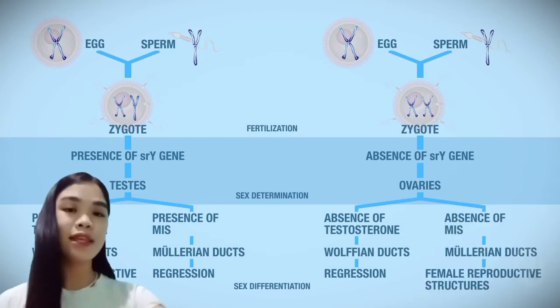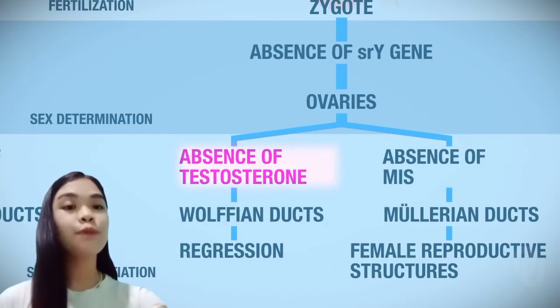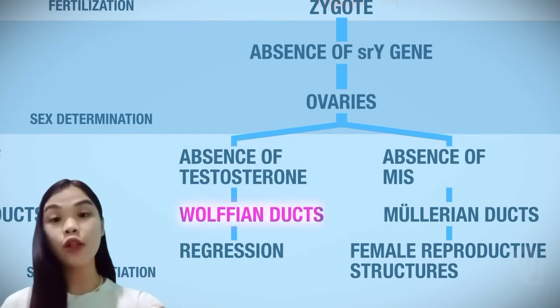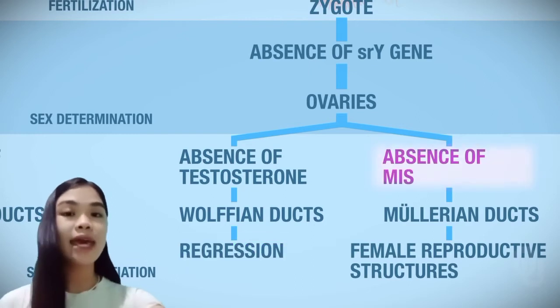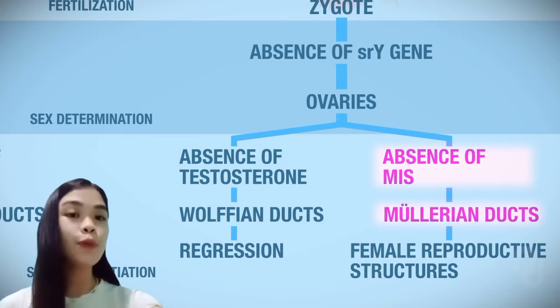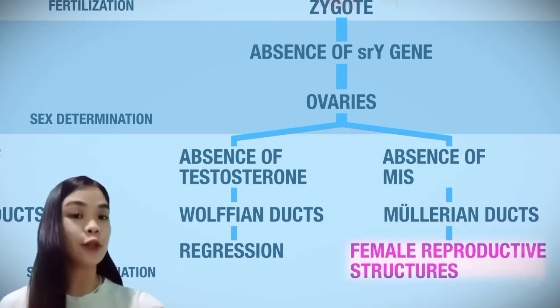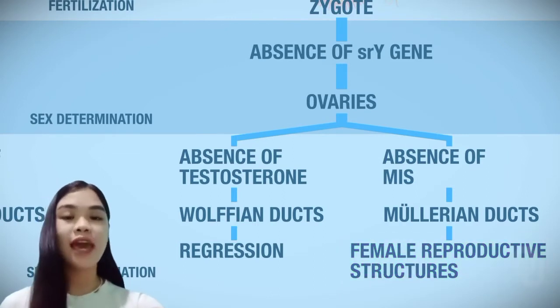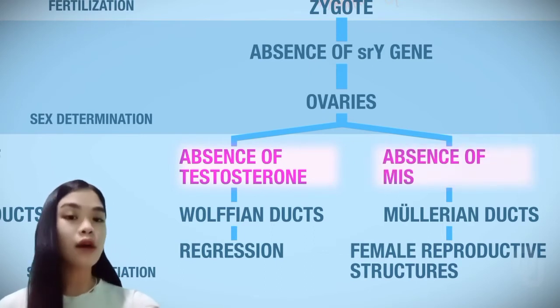Now, let's look at this from a different angle. If testosterone is absent, this will prevent the Wolffian ducts from developing into male reproductive structures. Furthermore, if the MIS is absent, this will stimulate the Mullerian ducts to develop into female reproductive structures, which are the fallopian tubes, the uterus, and the upper part of the vagina. So in other words, the absence of testosterone and MIS will cause the fetus to develop into a female.